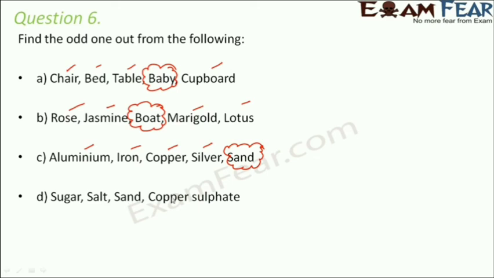And aluminium, iron, copper, silver, sand. So here you see aluminium, iron, copper, silver. These are all metals. So sand is the odd one out. Sugar, salt, sand, copper sulfate. So you see, sugar is soluble in water, salt is soluble in water, copper sulfate is also soluble in water, but sand is insoluble. So sand is the odd one out. So I hope that with these you are getting an idea about how sorting materials is important and how sorting materials based on their properties can help.